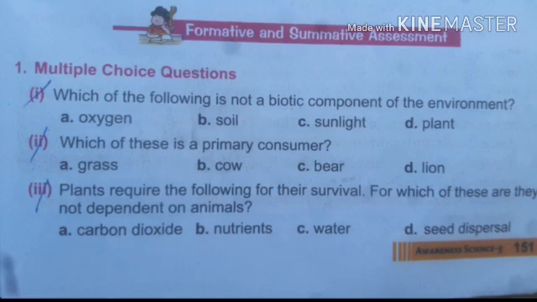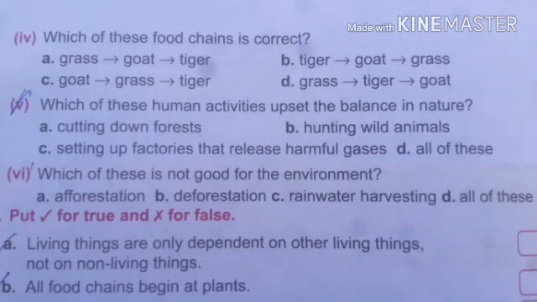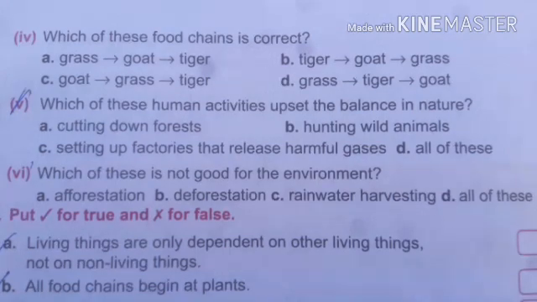Third question: plants require the following for their survival. For which of these do they not depend on animals? Carbon dioxide, nutrients, water, seed dispersal. That is water.